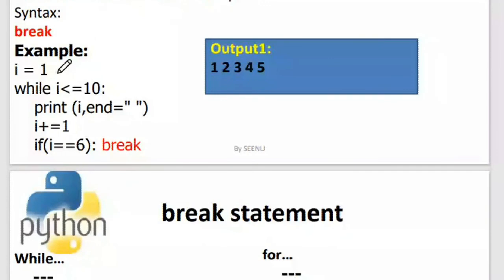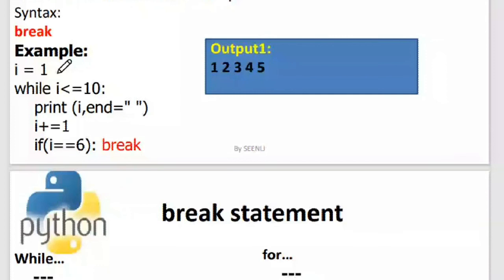4 is less than or equal to 10. Condition is true. Then puts 4, puts a space over there, and then increments, I becomes 5. 5 is less than or equal to 10. Condition is true. Puts a 5, puts a space, and then increments, I becomes 6. In the previous cases also the condition is checked for I equal to 6, but it was false. After increment it is checking again. I is equal to 6. The condition is true. So when the condition is true, I said break.